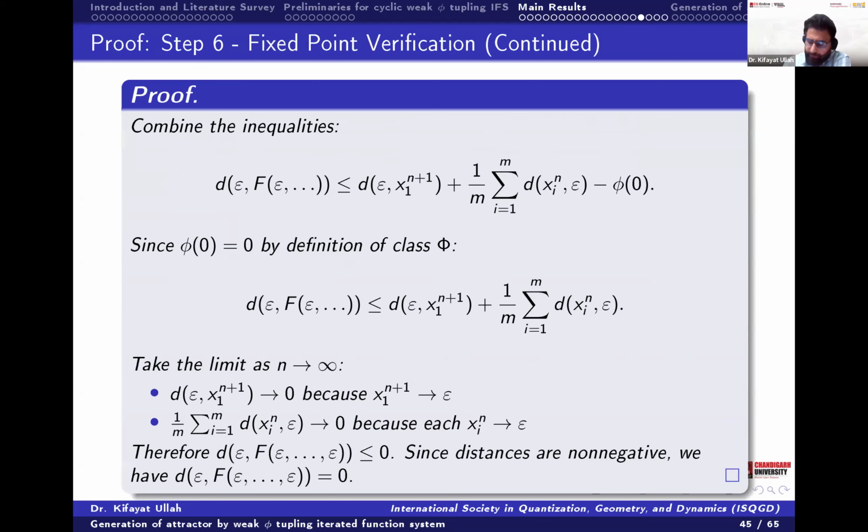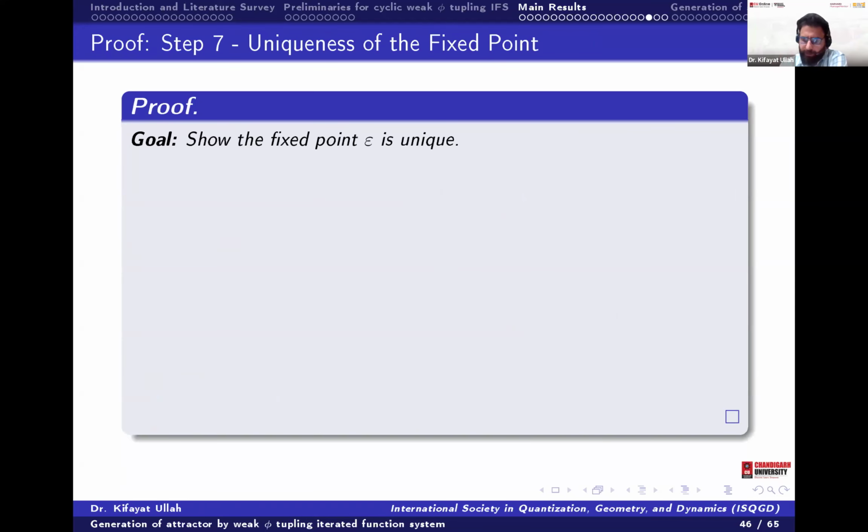So this is actually the structure of the proof that we usually follow in topology. But here one thing is that we have to go through two distances. One is the vertical distance and the other is the horizontal distance. That is the only difference in the proof, otherwise it is the same. But here one more thing is that it has the phi contraction due to the negative sign. It sometimes becomes a little difficult, but the proof is very simple. Okay, then we show the uniqueness of the fixed point as usual.